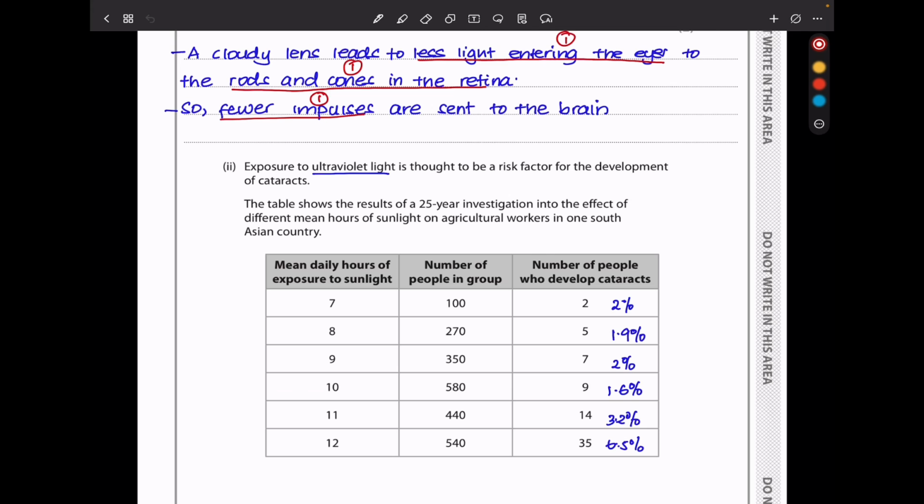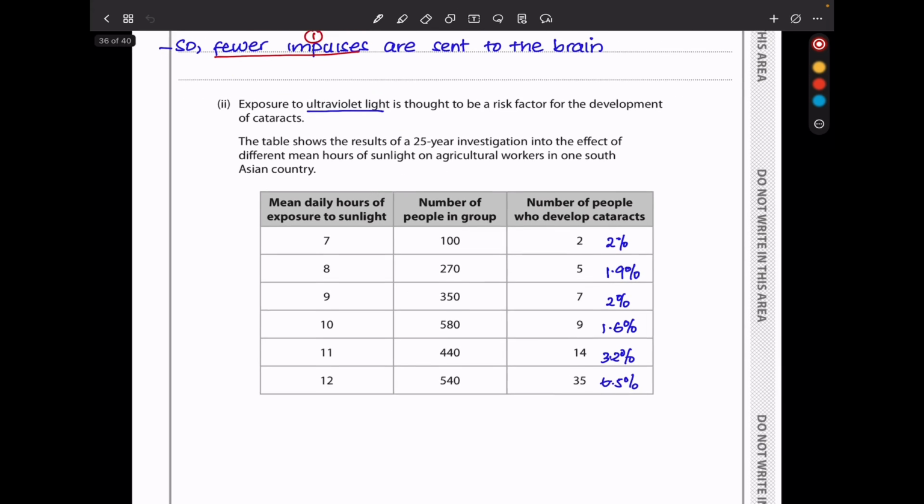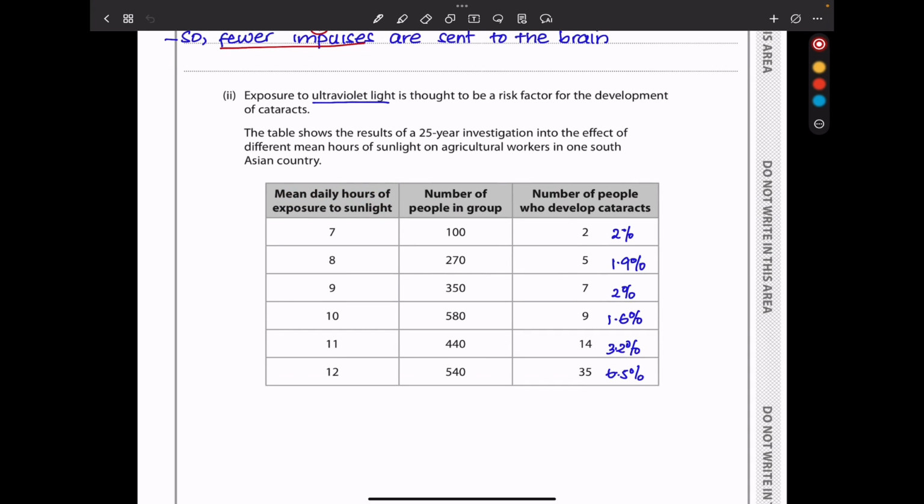Next they say exposure to UV light is thought to be a risk factor for the development of cataracts. The table shows the results of a 25-year investigation into the effect of different mean hours of sunlight on agriculture workers in one South Asian country. So here we have the mean daily hours of exposure to sunlight. We can see they're increasing, and the number of people in the group, and the number of people developing cataracts, we can see from 2 to 35. Of course, the number of people is increasing, but we can see the percentage. I calculated 2%, 1.9%, 2%, 1.6%, 3.2%, and 6.5%.